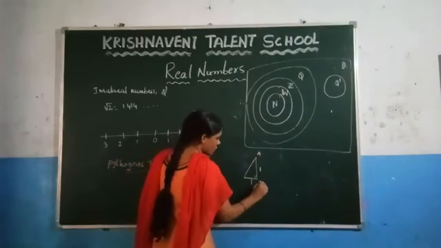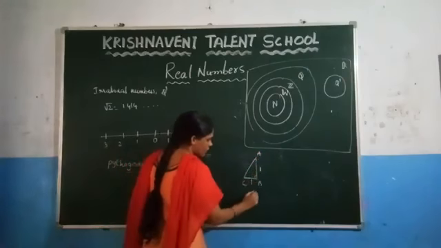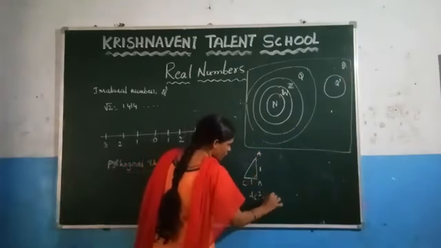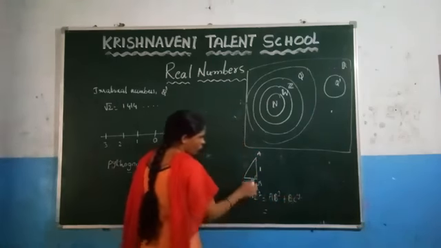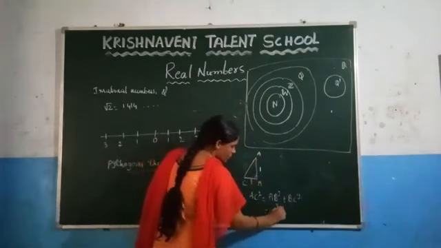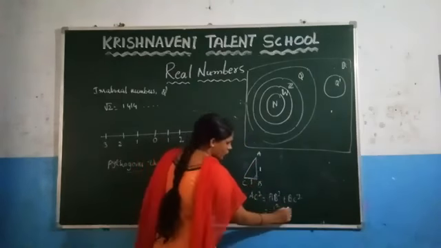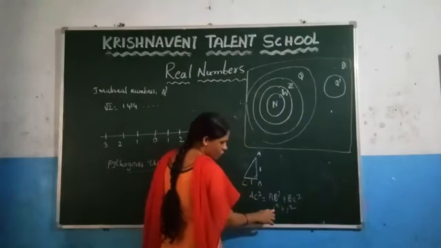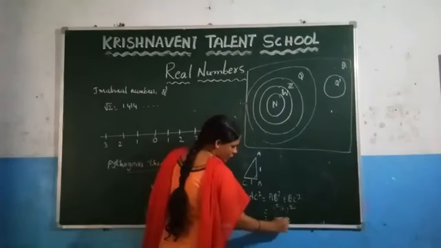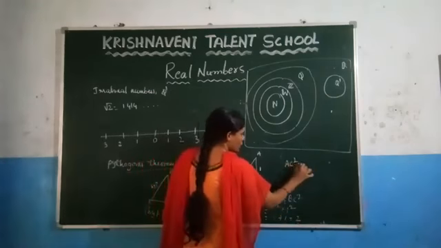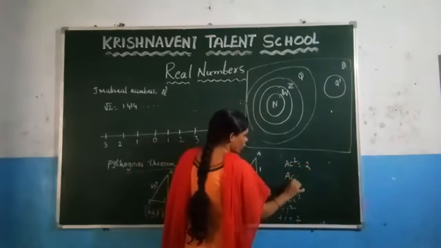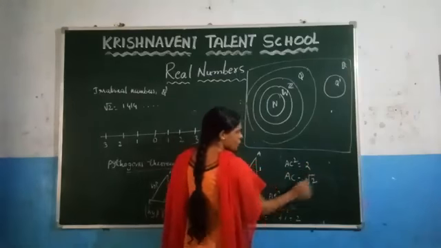Now apply Pythagoras theorem here. What the Pythagoras theorem states: AC square is equal to AB square plus BC square. What is the value of AB here? 1, which is 1 square. What is the value of BC? Which is 1, which is 1 square. You know that 1 square is 1 and here 1 square is 1, which is 2. You are getting the value of AC square is equal to 2. Now what is the value of AC here? Which is root 2.